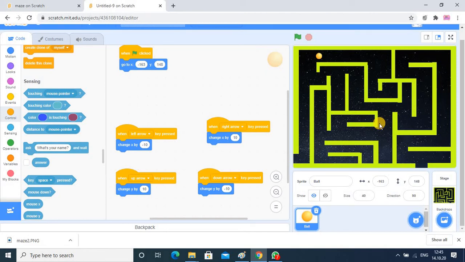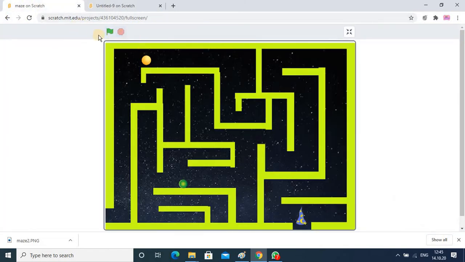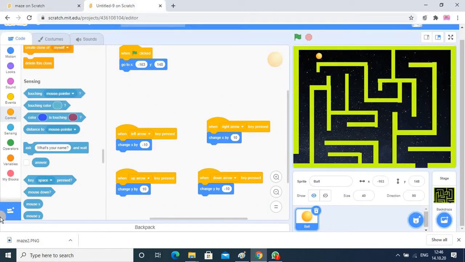Now we are in part 2 of the creation of the maze game. We have already added the background and the sprites, and we have done the basic coding. Now it's time to complete the remaining blocks of statements. As you have seen in the output, when I click on the flag and the sprite moves and touches here, it will go to its original position. For doing this you have to do the coding.